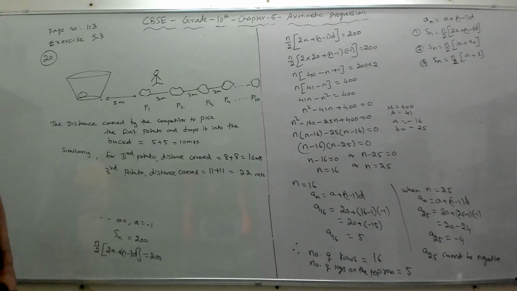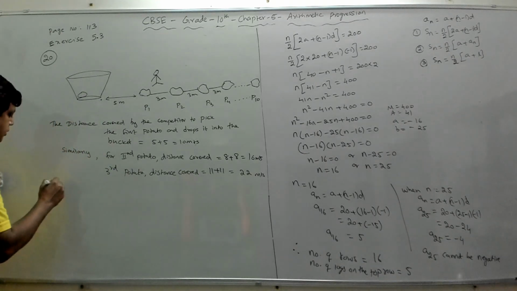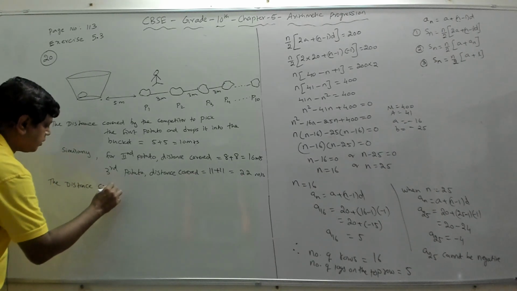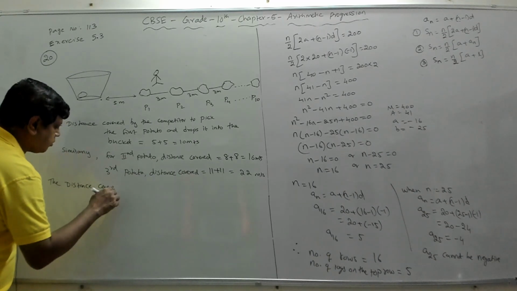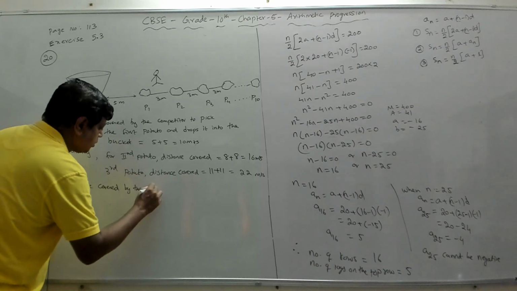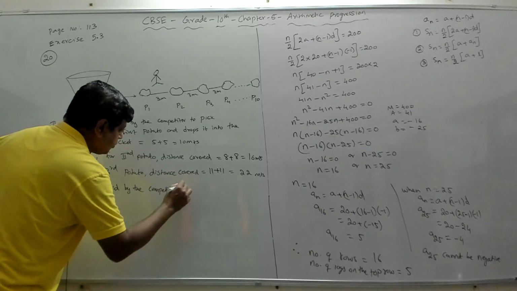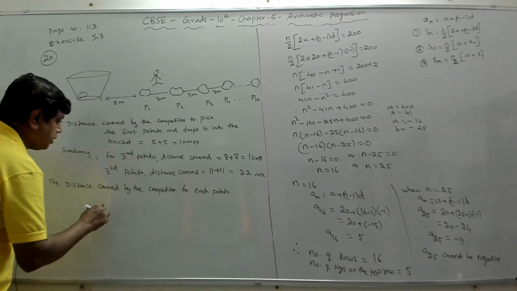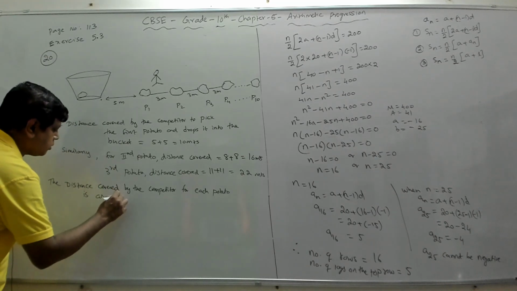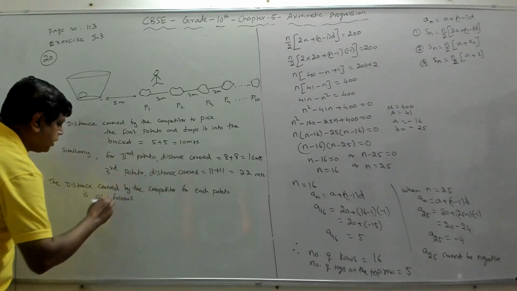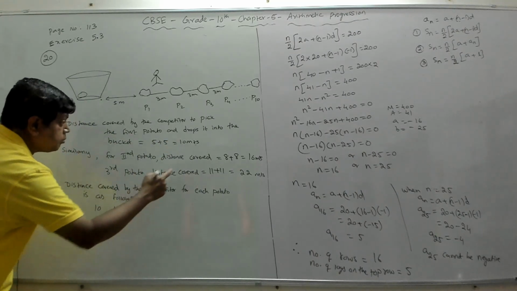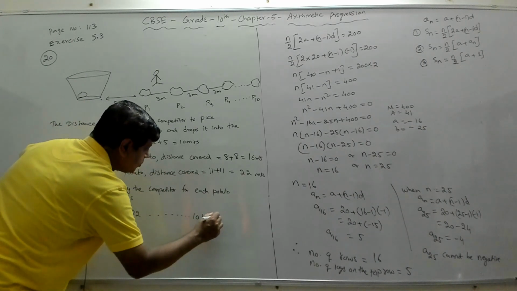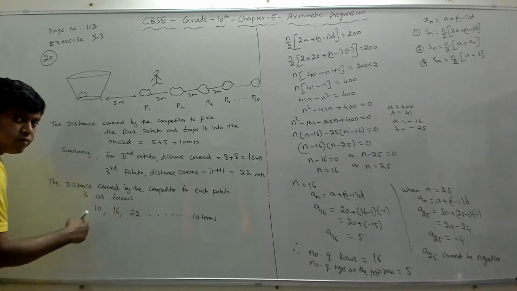So now let's write the distance covered by the competitor for each potato is as follows. The first one is 10 meters, second potato 16 meters, third potato 22 meters. Like that, how many potatoes does she have to do? 10 terms. Now let's see whether this list of numbers forms an AP.